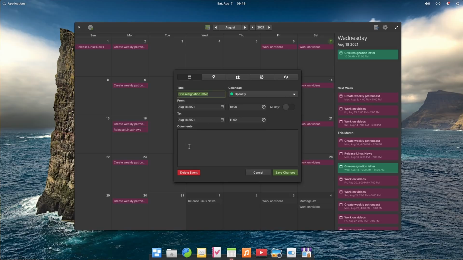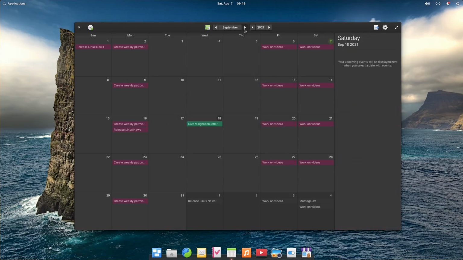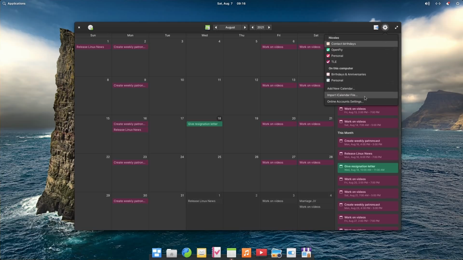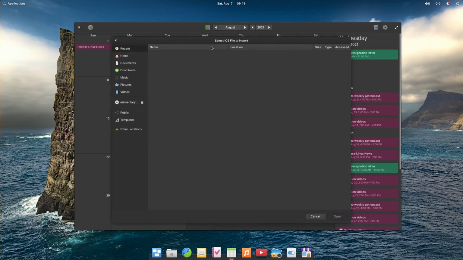The calendar app is pretty much the same as before, except it now integrates with the CalDAV part of the online accounts to show events and tasks, which is handy. It can also import ICS files, finally, and it works better offline.